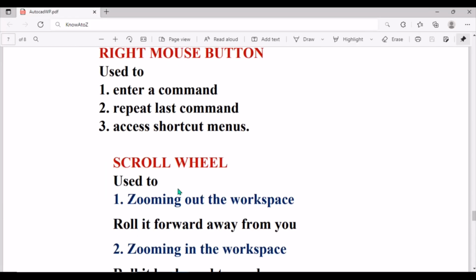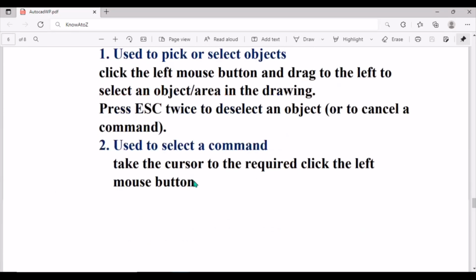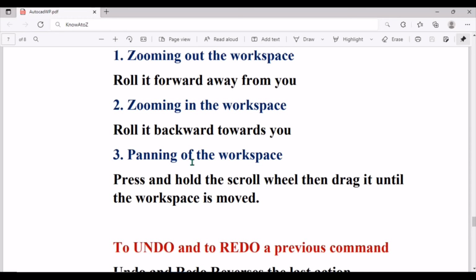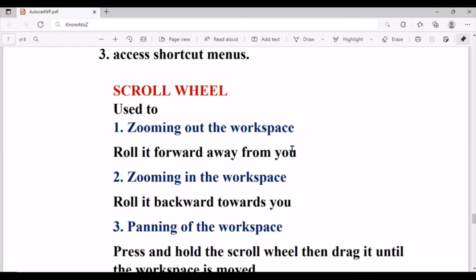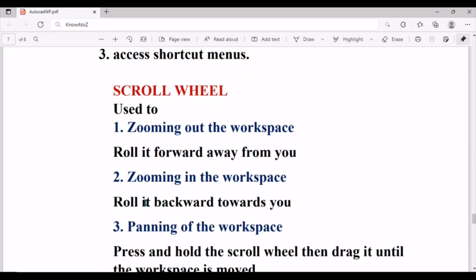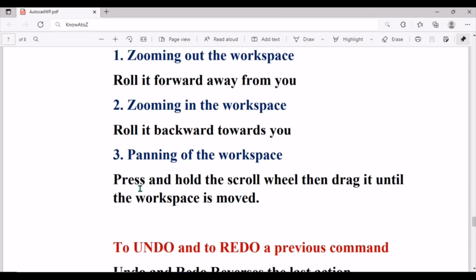Then our next item is the scroll wheel. Scroll wheel, we have seen this, the scroll wheel at the center. So the scroll wheel, you can use it to, number one, zoom out the workspace. You can use it to zoom in the workspace, or you can use it to pan your object on the workspace. For you to zoom out the workspace, you just roll it forward away from you. For you to zoom in, just roll it backwards, that's towards you. And for you to pan, you just press and hold the scroll wheel, then drag it until the workspace is